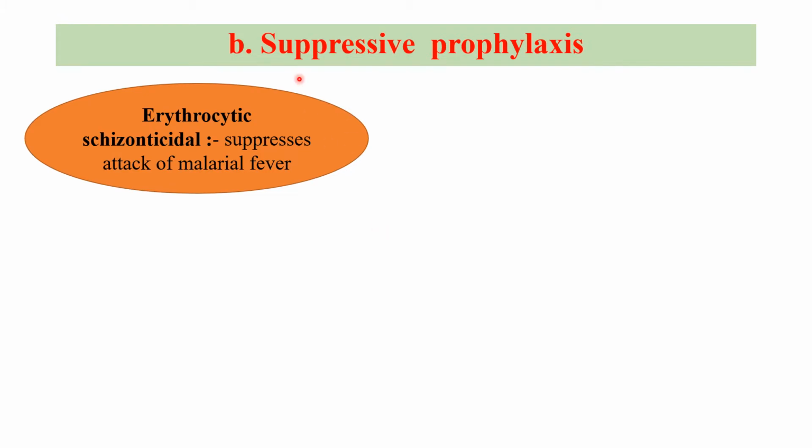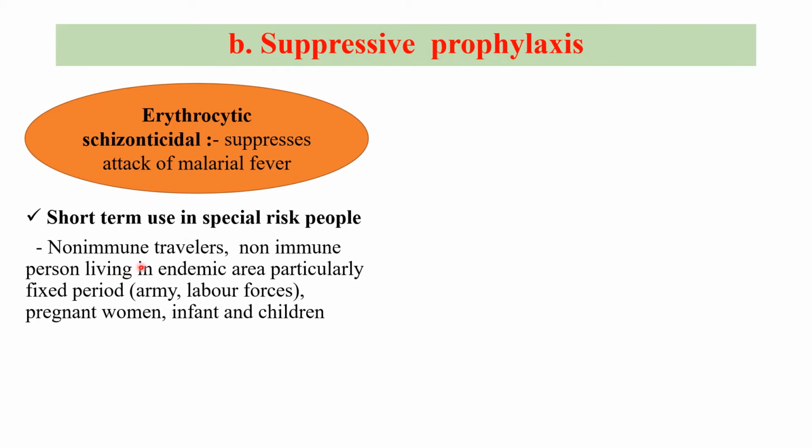The second type of prophylaxis is the suppressive prophylaxis. Causal prophylaxis is targeted to prevent the development of the liver stage, while suppressive prophylaxis is targeted to prevent the red blood cell development of plasmodia. So erythrocytic schizonticidal drugs suppress the erythrocytic phase and thereby prevent the attack of malarial fever.